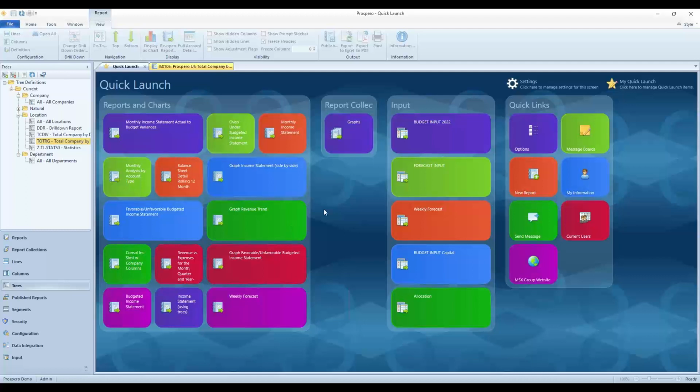On the right-hand side, I am looking at our Quick Launch tab, and I've got sections for all of our reports and charts that this user would use most often. I've got report collections this user uses most often. I have budget input as well and some other ones. Every tile here on the left is a different report or chart or graph that this user could just click once to bring up the prompt window and start running that report.